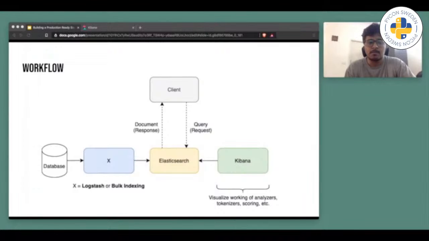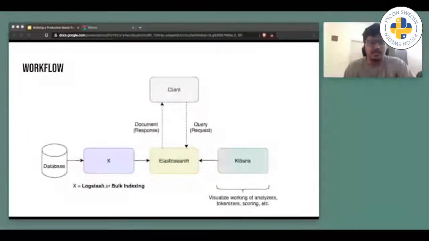This X block will help us keep the data in sync between our production database and Elasticsearch in real time. By real time, I mean we can implement a cron job to keep the data in sync, which can do indexing at least every day or once a week, depending on the use case.